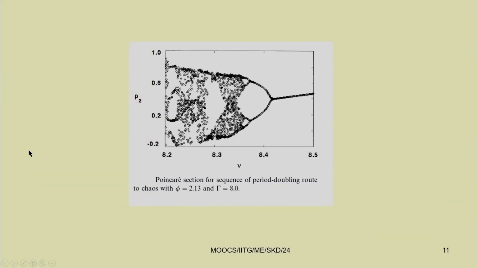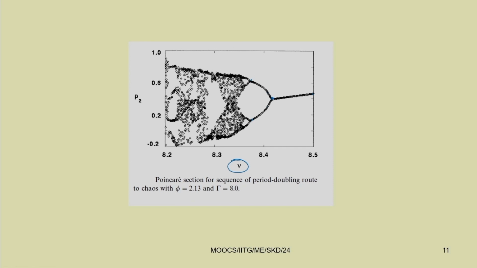If you plot the Poincare section, this clearly shows the period doubling route to chaos. Initially single period, so in the Poincare section you have a single point, now 2 points, here you have 4 points. So, by changing the parameter nu, we have seen in this case how the bifurcation is occurring. This point is a critical bifurcation point, and these points are also critical bifurcation points. You can find the ratio.